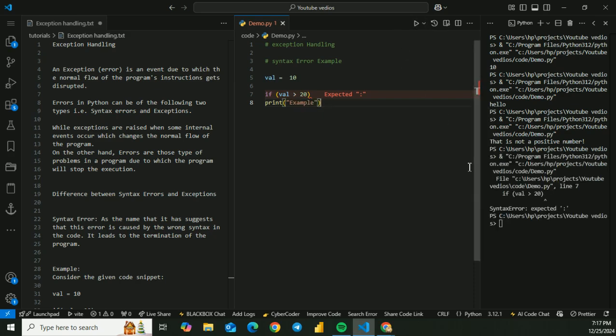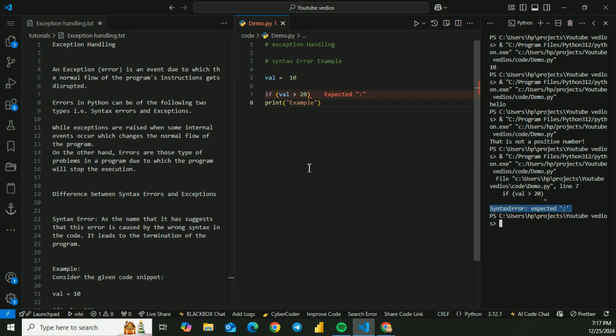Let's run the code. Now you see that we get the syntax error. The syntax error is because there should be a colon at the end of an if statement. Since it is not present in the program, it gives a syntax error. So the code will not be executed.